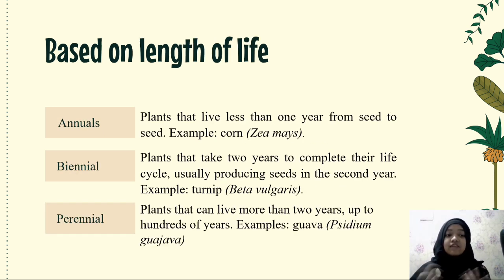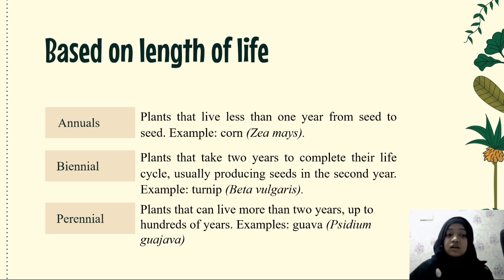Number two, based on length of life. Annuals are plants that live less than 1 year from seed to seed. Example: corn, the maize. Biennials are plants that take 2 years to complete their life cycle, usually producing seeds in the second year.